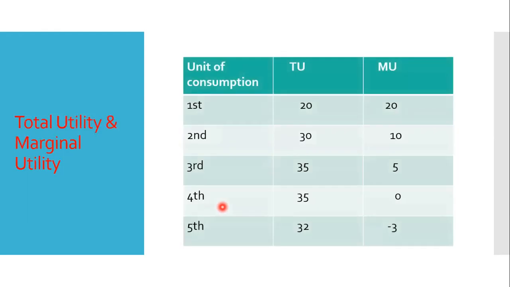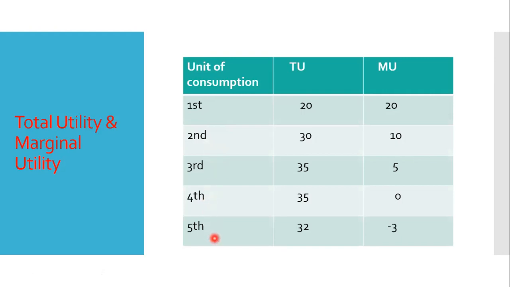So let us see it by a table. Here we see unit of consumption, this column is for total utility and this column is for marginal utility. Here the consumer is consuming the same product: first unit, second unit, third unit, fourth unit, fifth unit.